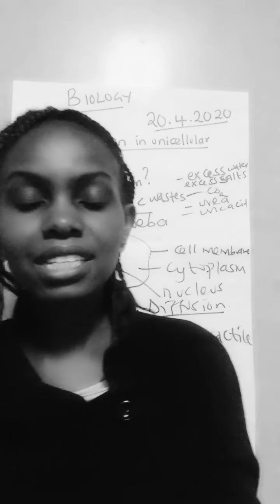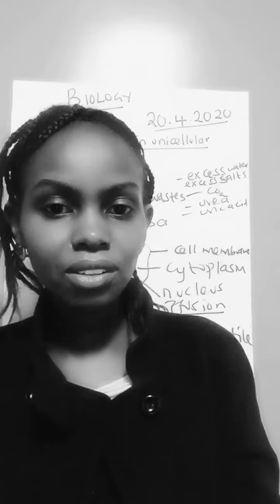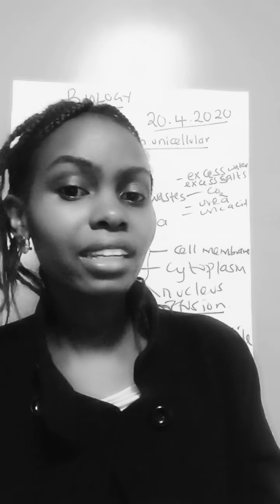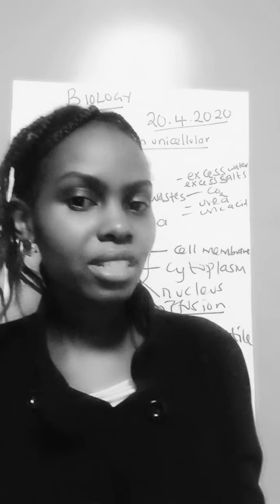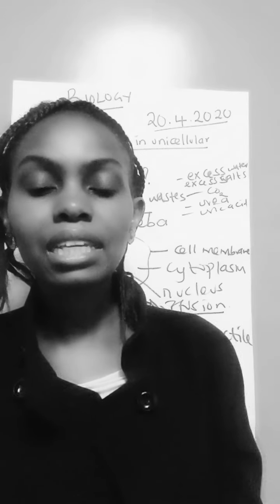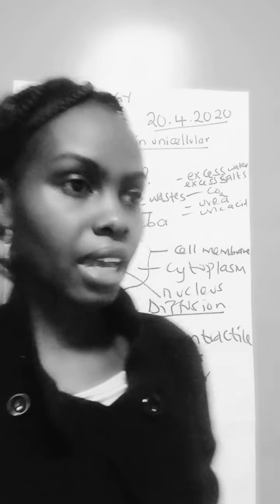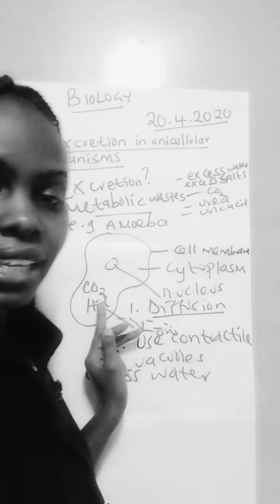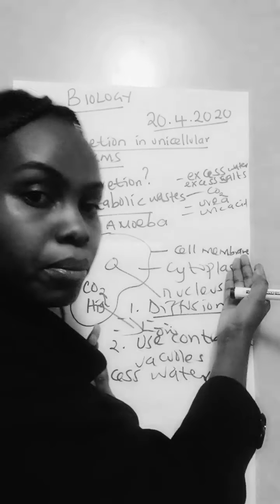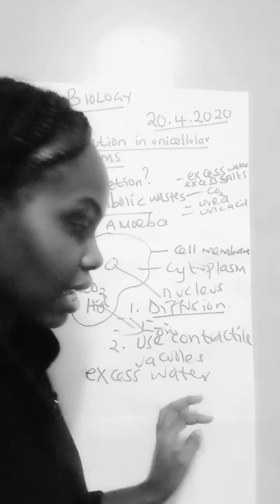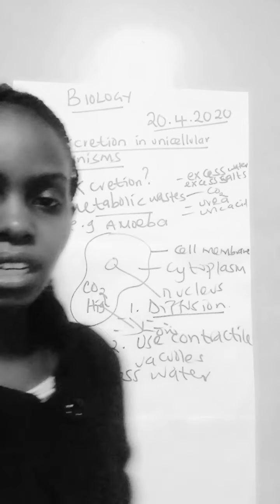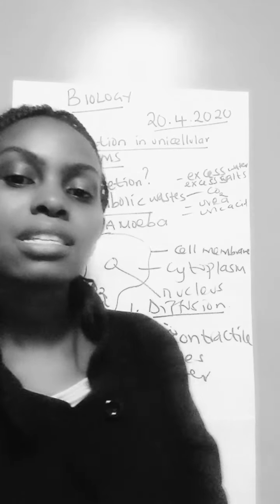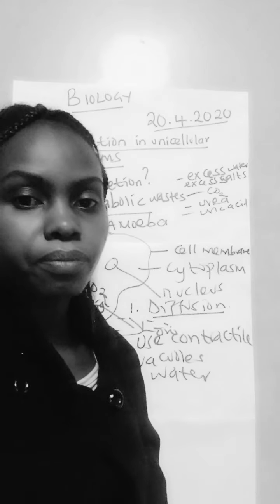That is why it doesn't burst. It is an aquatic organism. It accumulates water and it doesn't burst. Like animal cells, which will burst when they gain a lot of water by osmosis, this organism doesn't burst, yet it has only a cell membrane. The reason being it has a contractile vacuole, so it is able to eliminate excess water, preventing it from bursting.